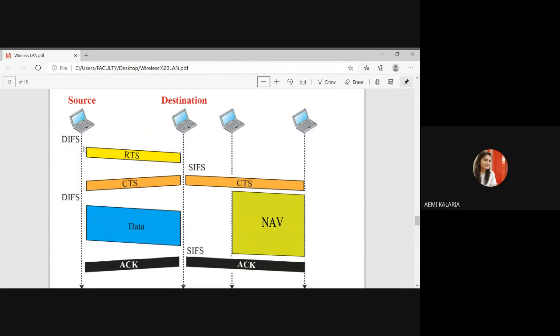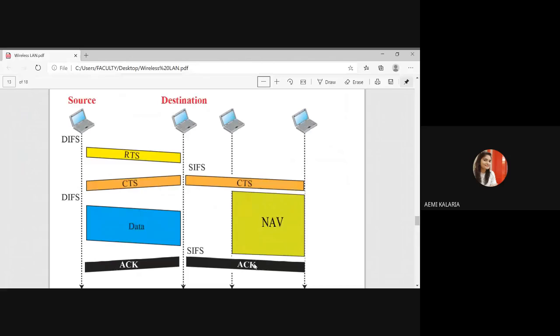Means two sources want to transmit data to the destination; at that time, they will wait for the DIFS time. DIFS shows how much time must pass before a station is allowed to check the channel for idleness, right? Before this DIFS, sometimes the channel is idle, meaning no one is transmitting, no one is receiving, and no one is detecting also, right? That time we can call NAV, network allocation vector.